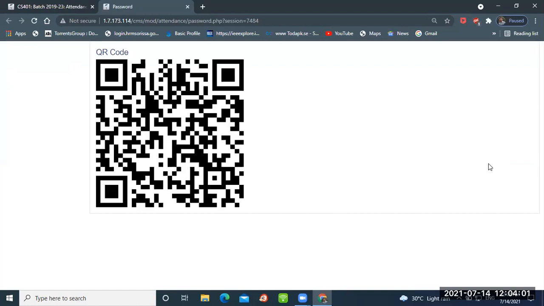Yeah, all of you scan this QR code for the attendance. Is my voice audible? Yes, sir. Okay. Scan this QR code for the attendance.